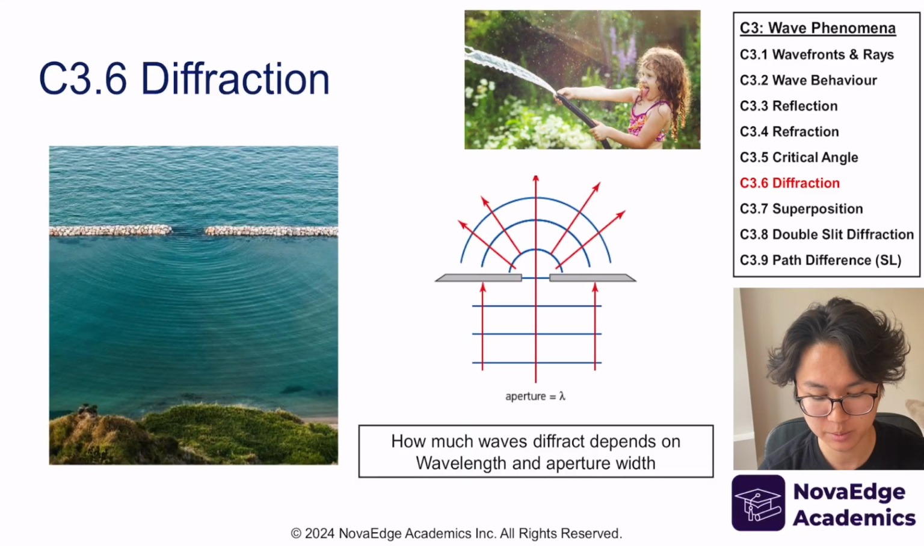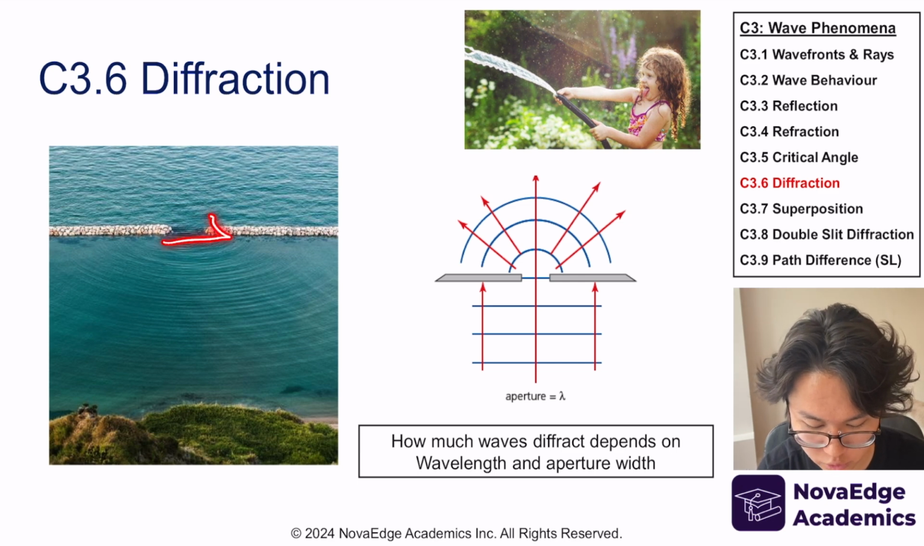Today we'll be continuing with topic C3, wave phenomena. This is part 2 of the video and we're going to start off with diffraction. Until last video we covered reflection, refraction and critical angle. This time we're talking about diffraction, which is the spreading of waves. The spreading of waves can happen when you go through something called an aperture, or an opening.